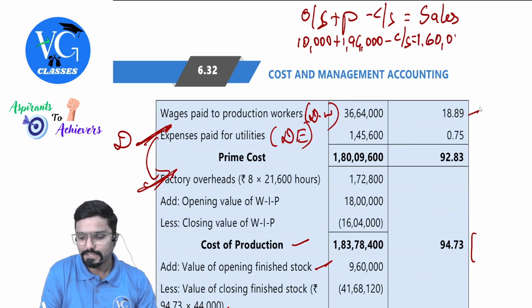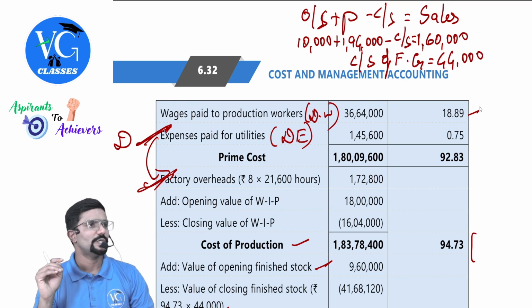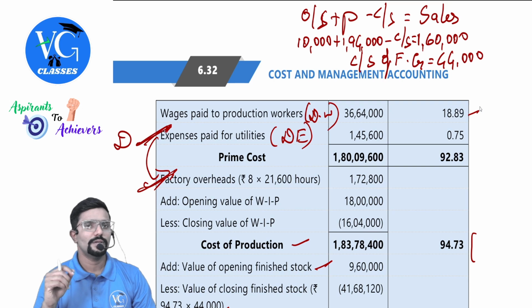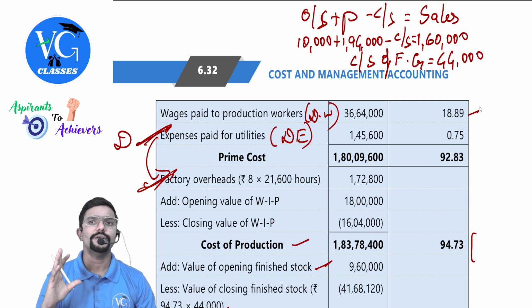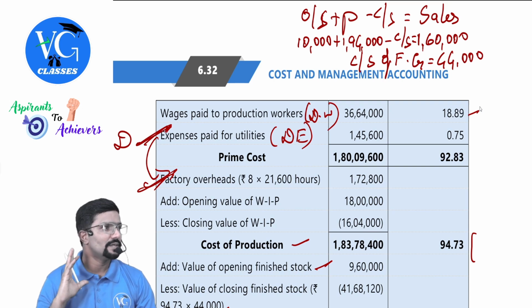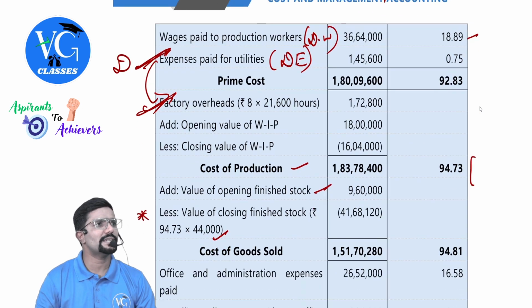So closing stock, closing stock of finished goods in units terms. How much is that? 44,000. Show it. They have not shown it. Guys, anything you get which is not given in the question, please show how you derived it. This is the closing stock of finished goods in units. Now, can we calculate the value?